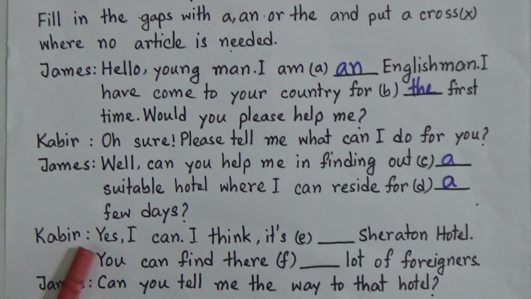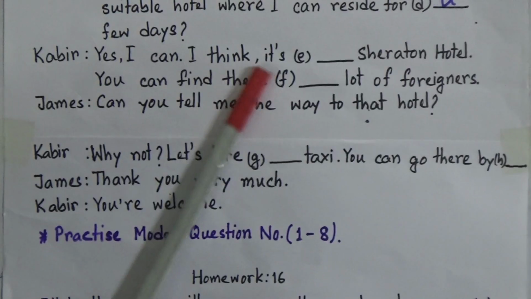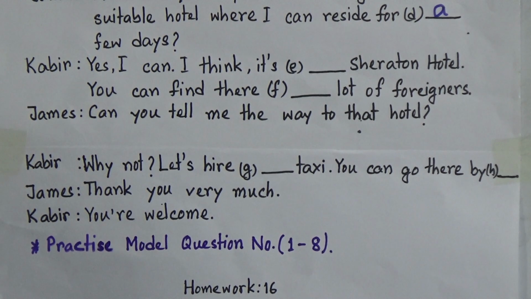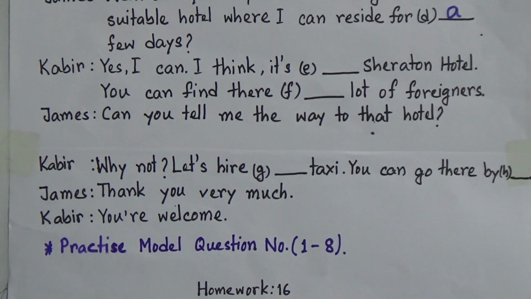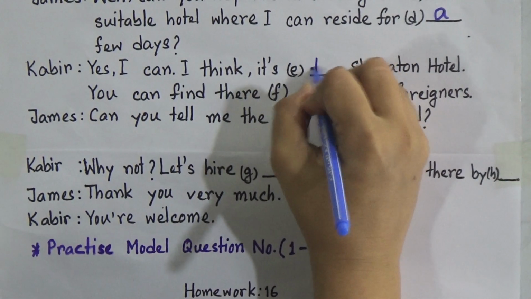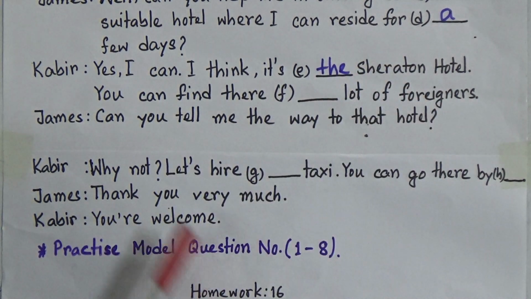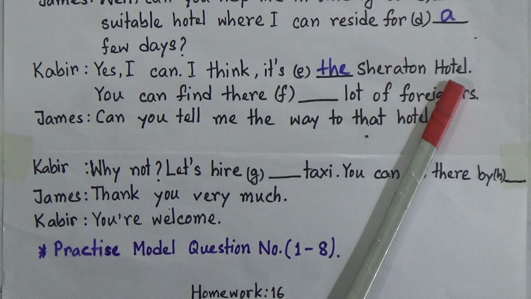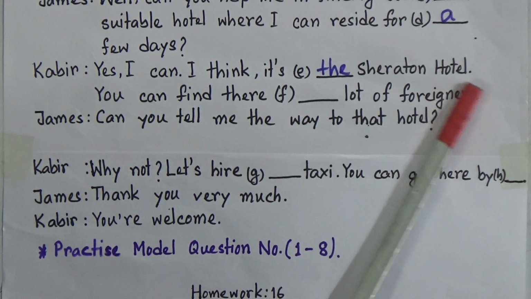Now Kabir is saying, yes, I can. I think it's dash Sheraton Hotel. Now look, before the name of the hotel, we use the. So we will write here the. Yes, I can. I think it's the Sheraton Hotel. So number E will be the.